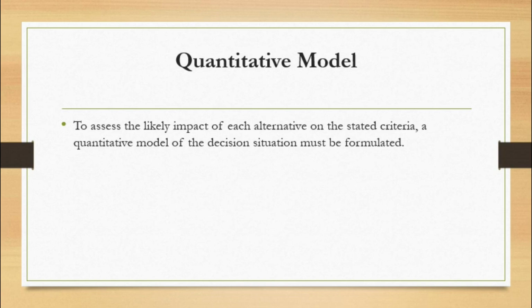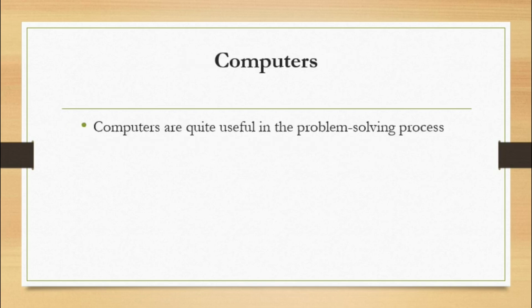This model is required so that management can take a decision. Finally, computers. All these things we have discussed work on computers, and we need computers for problem solving.